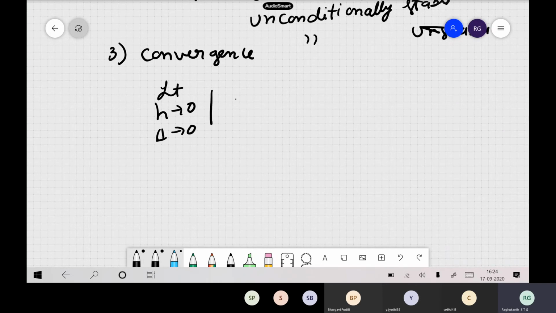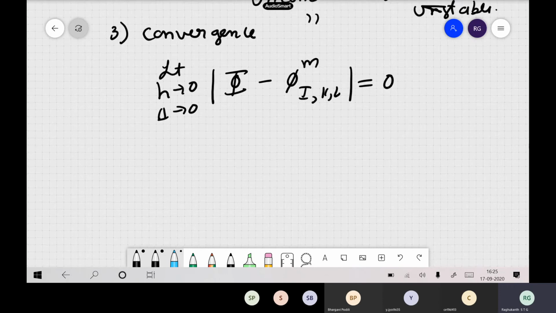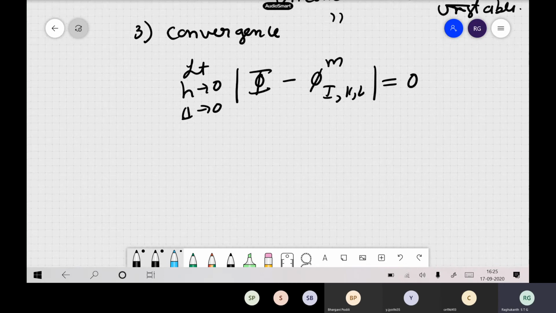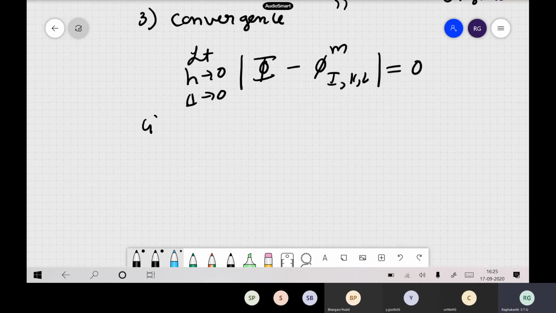If I denote the exact solution like this, and your finite difference solution at i, k, l, and the difference goes to 0, then we say your finite difference solution has converged. Convergence is related to the final answer, whereas consistency is related to your original equation itself, the order of that equation. Both are entirely different.